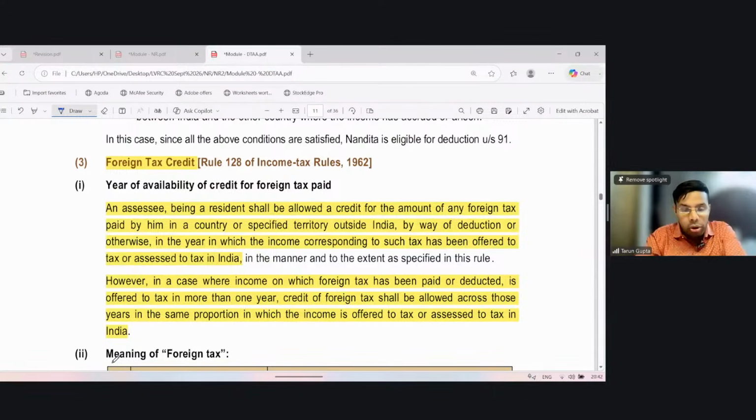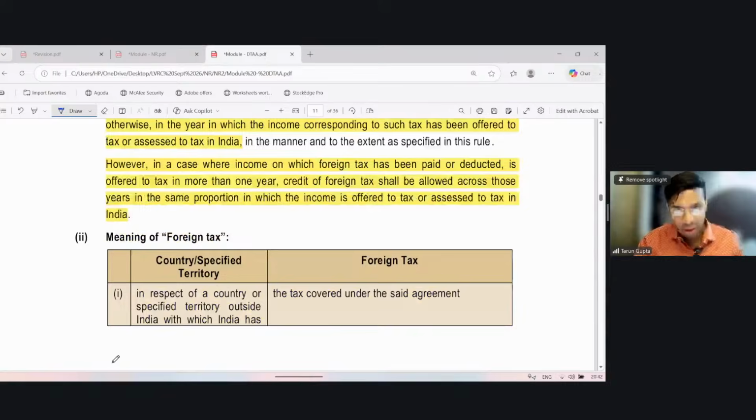It says that an assessee being a resident shall be allowed a credit for the amount of any foreign tax paid by him in a country outside India by way of deduction or otherwise in the year in which income corresponding to such tax has been offered to tax or assessed to tax in India. However, where income on which foreign tax has been paid or deducted is offered to tax in more than 1 year, credit of foreign tax shall be allowed across those years in the same proportion in which the income is offered to tax or assessed to tax in India.